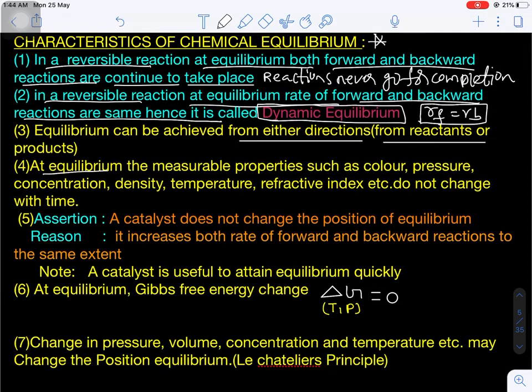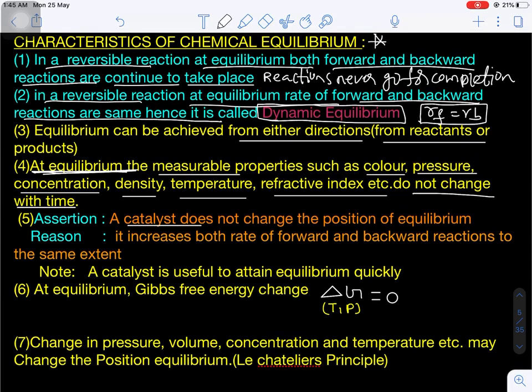Now this is important. At equilibrium, what are the measurable properties? Like color, just now I told you, iodine violet color, pressure in case of CO2 gas, concentration, density, temperature, refractive indices. So these are some measurable properties. They do not change with time. This is very important at equilibrium. Whatever the measurable parameters, they become constant.